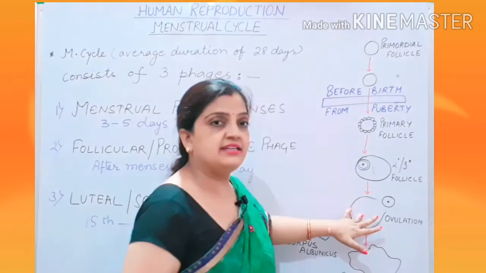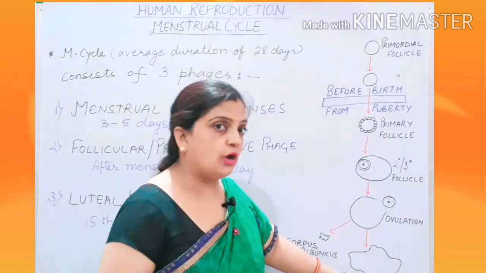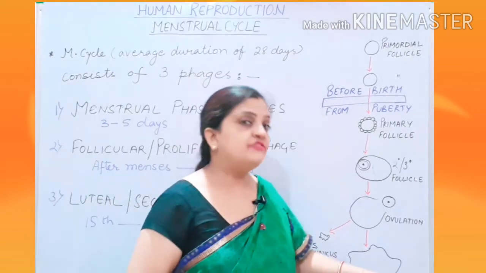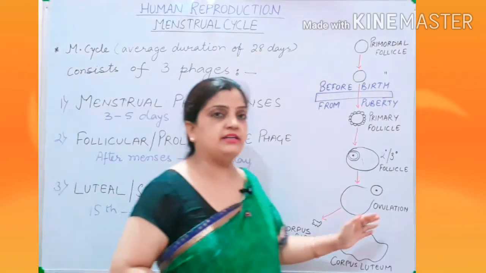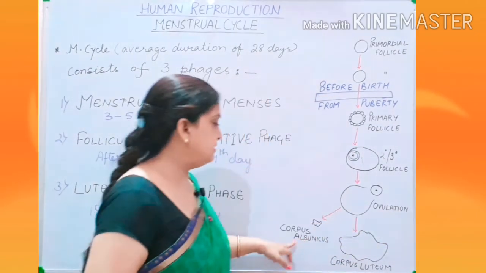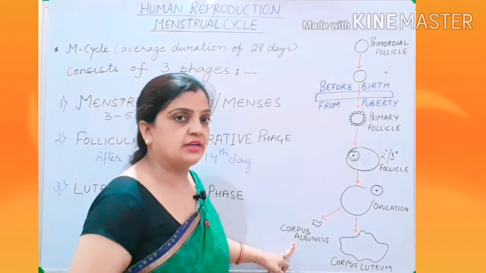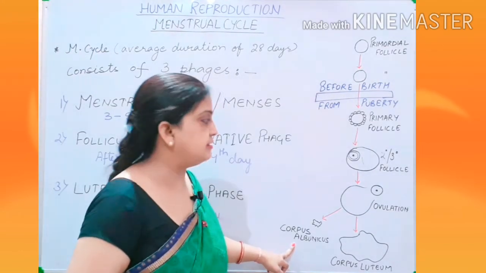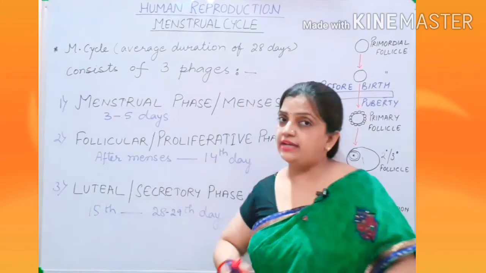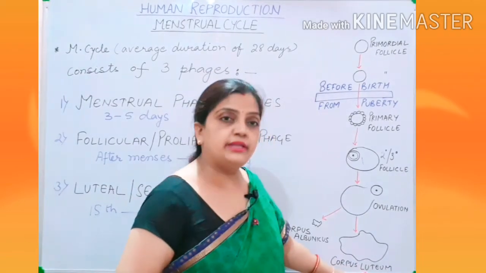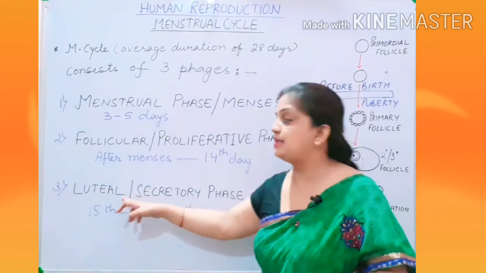If fertilization occurs, it will change into the corpus luteum, and the corpus luteum is responsible for the secretion of progesterone hormone. If fertilization does not take place, then it will change into the corpus albicans, which is a white scar-like structure that will slowly degenerate. So children, in the luteal phase you can understand that the corpus luteum is getting formed. That is why it is called the luteal phase.